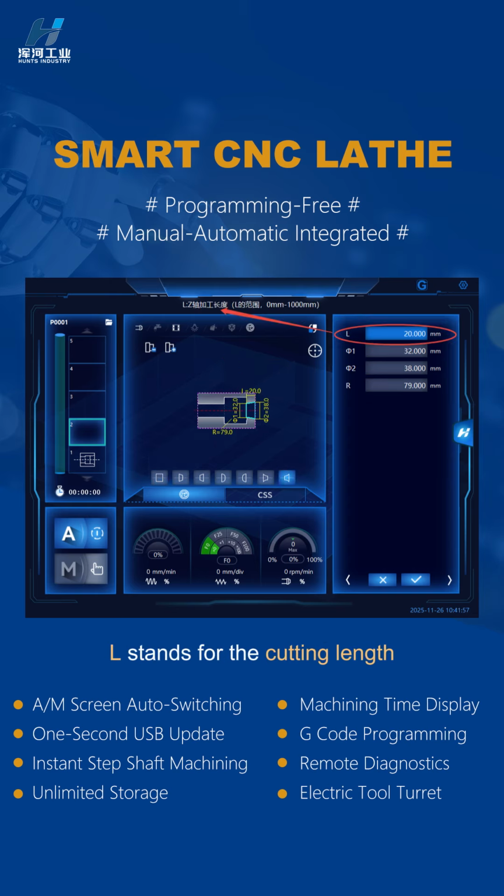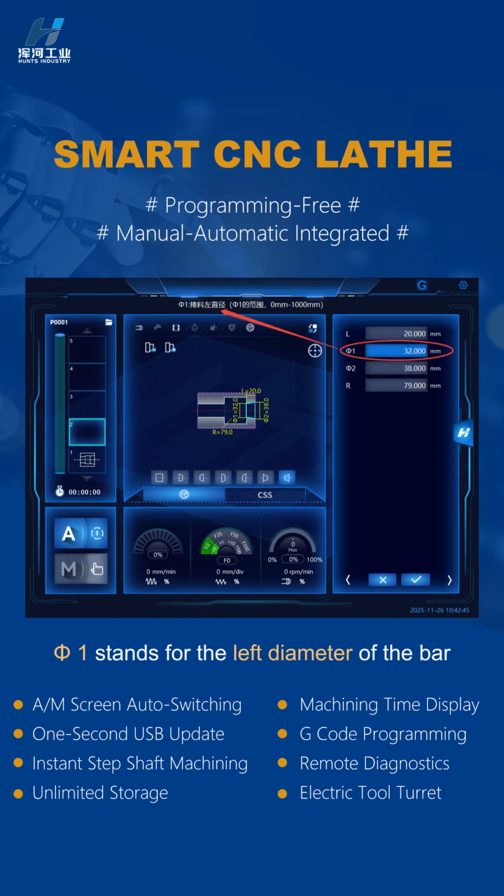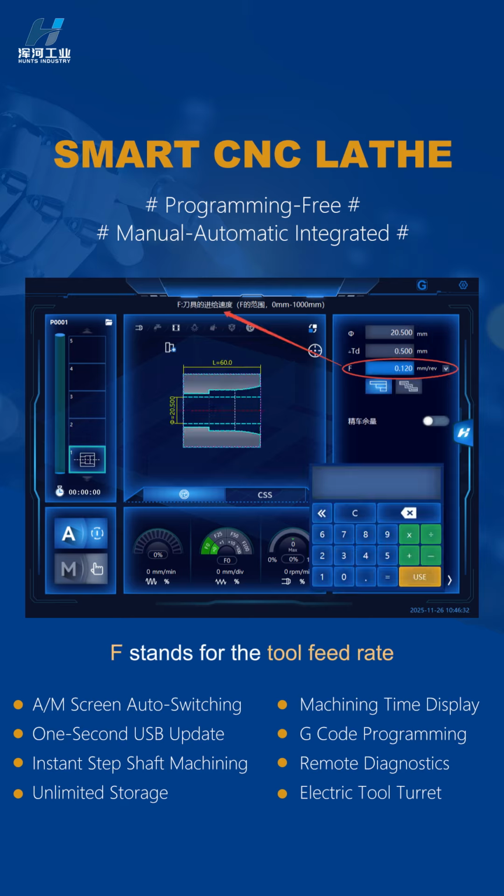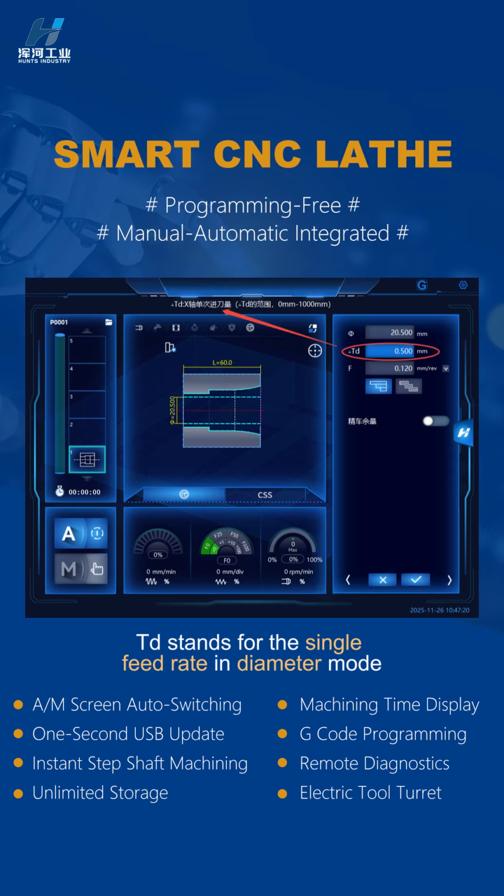L stands for the cutting leg. Phi1 stands for the left diameter of the bar. Phi2 stands for the right diameter of the bar. R stands for the arc radius. F stands for the tool feed rate. TD stands for the single feed rate in diameter mode.